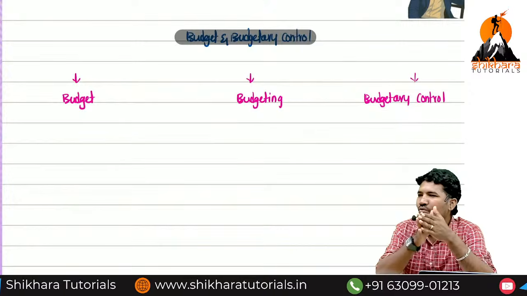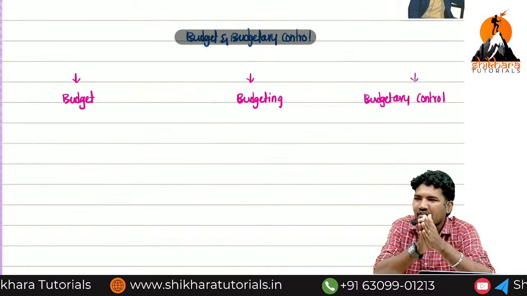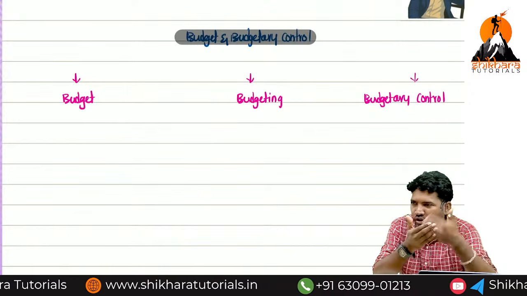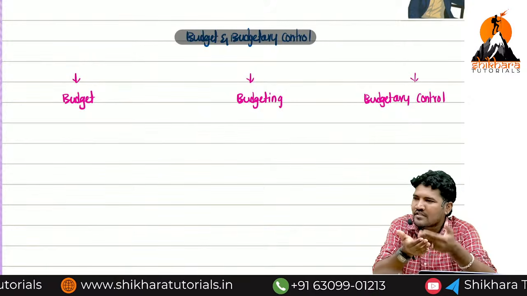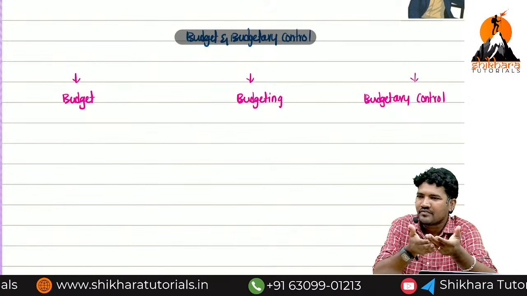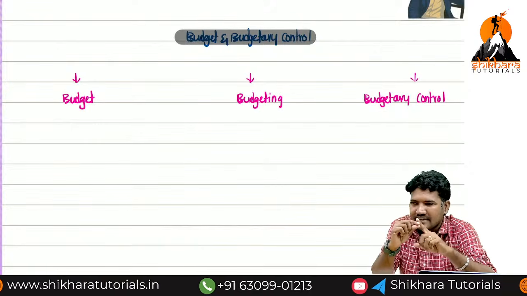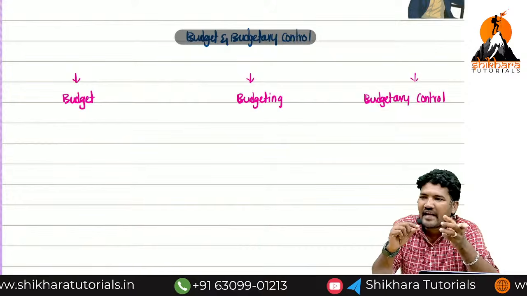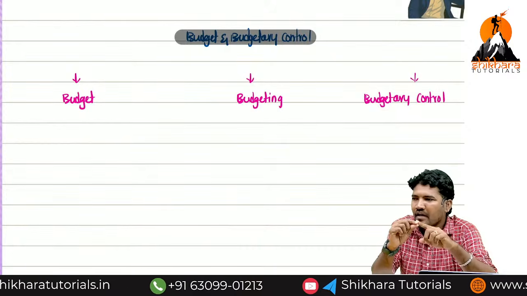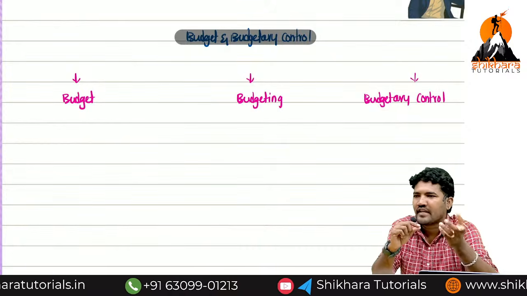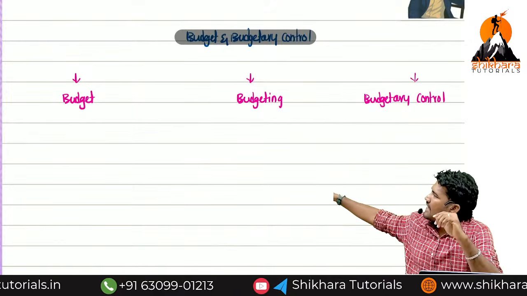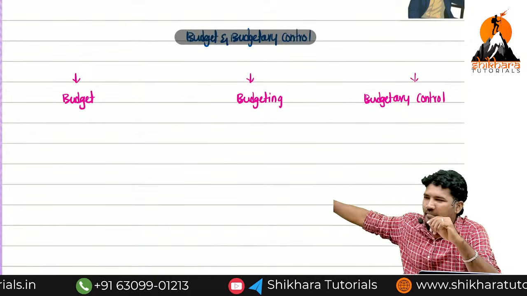Now when they provided a timetable, some people will follow thoroughly, some people will not follow, some people will follow their own timetable. These things will happen. Very clear? Now what I planned is nothing but standard. When it comes to the reality, it may happen, may not happen. Yes or no? Now the plan is nothing but budget, the timetable is nothing but budgeting.